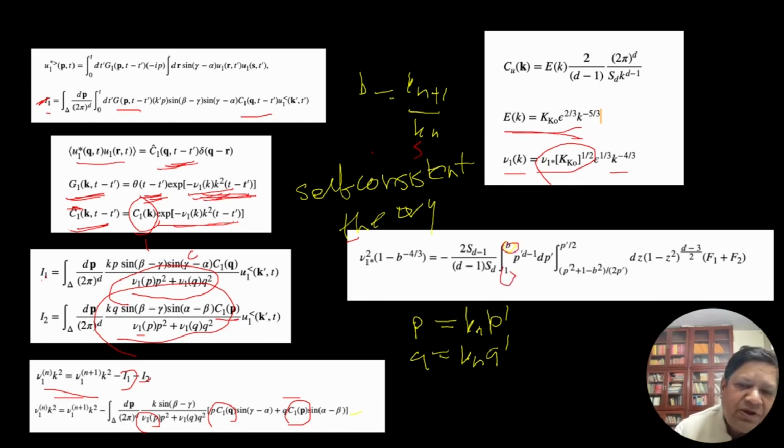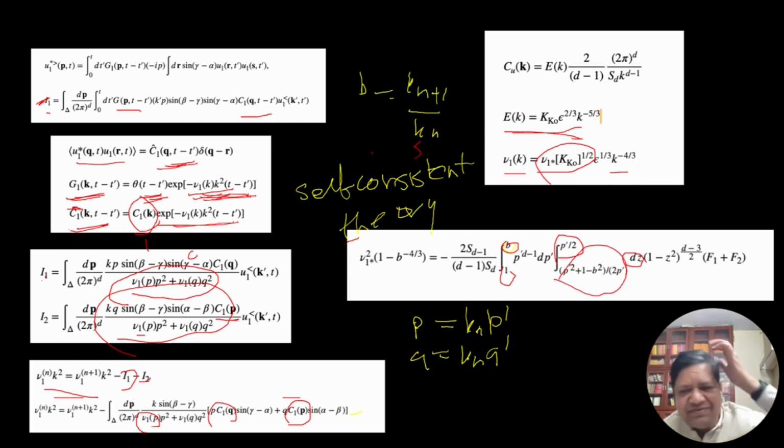q also goes from 1 to b, but my variables are not p and q, my variables are p and z. So z is cos of gamma, and it is easy to verify that gamma takes these two values. Minimum z is this, and max z is that. This is the integral, and it's a bit of algebra, but this is what we get. And f1 and f2 are some functions of p prime and z.